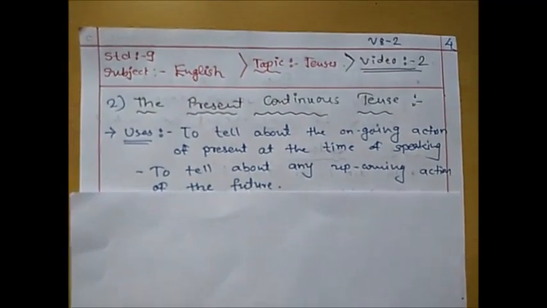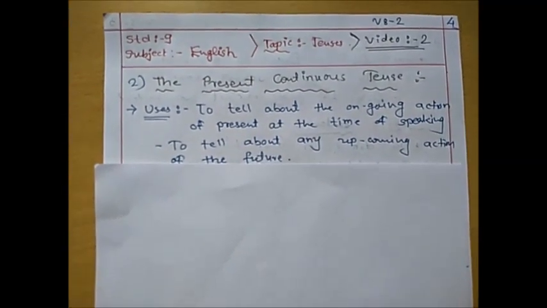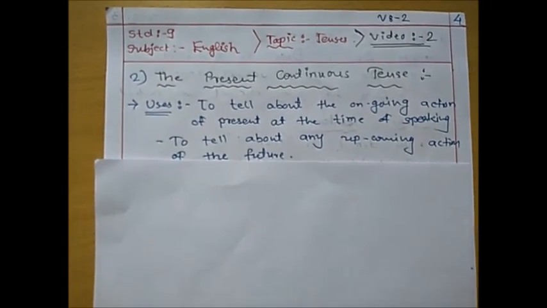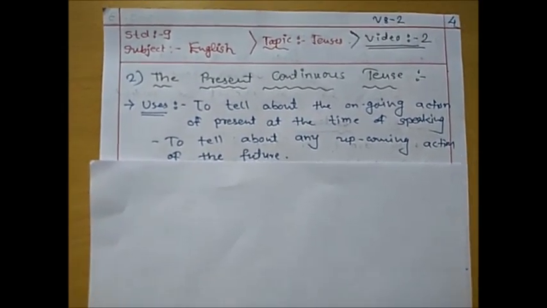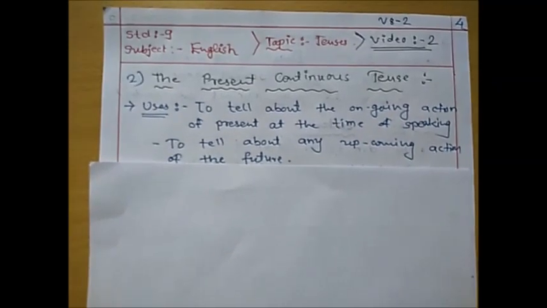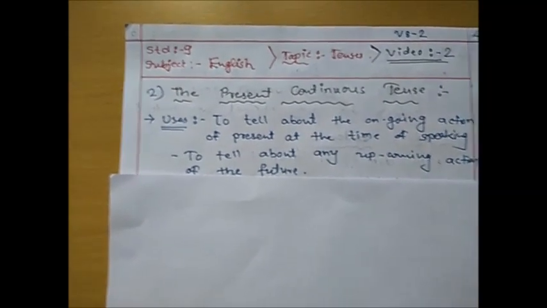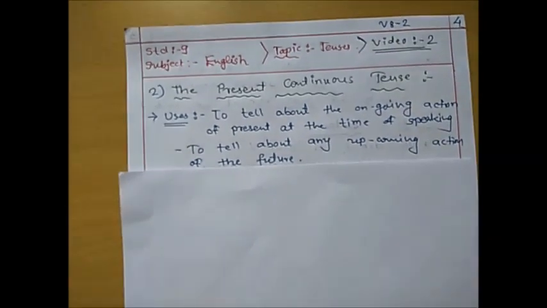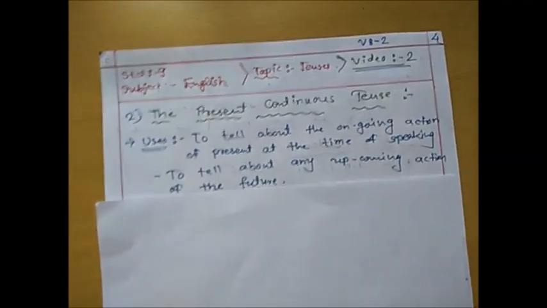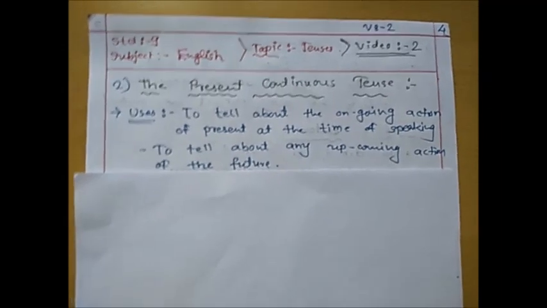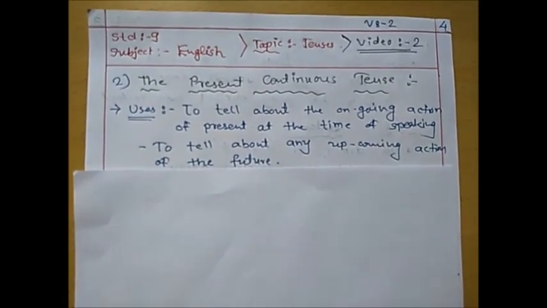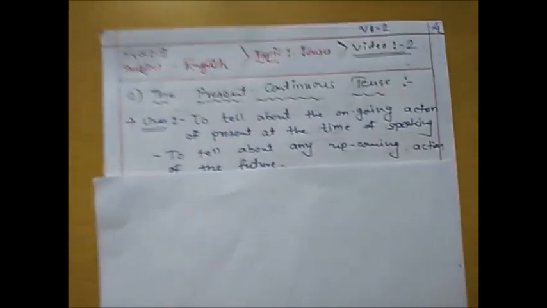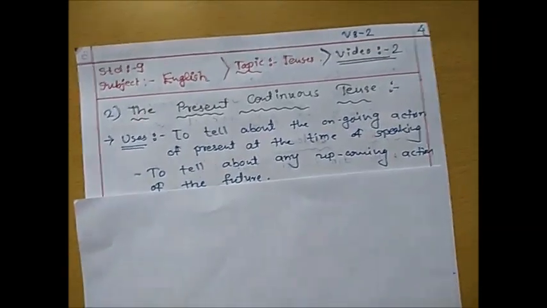to tell about any upcoming action of the future. This is another use. Sometimes you have heard something like this: I am going to be a teacher. This is not a continuing action, but you are giving a description about the upcoming future. It means in future you are going to be a teacher.